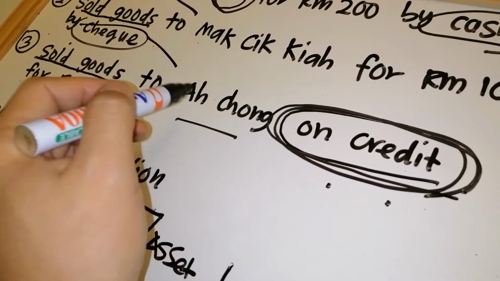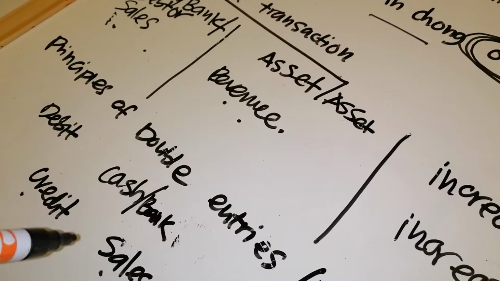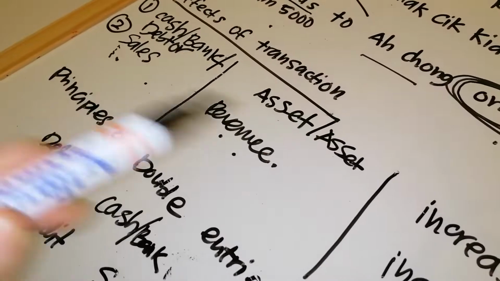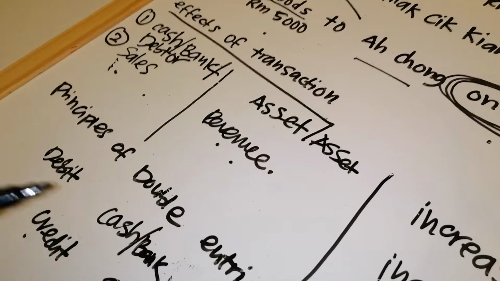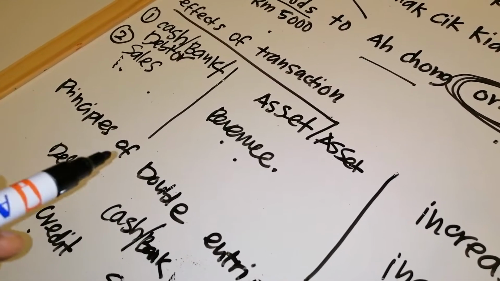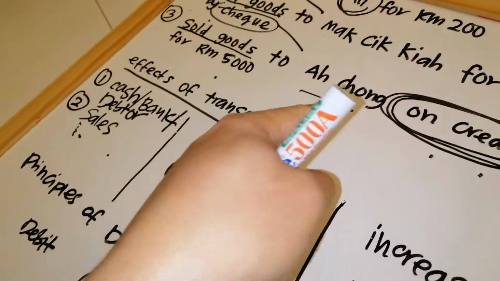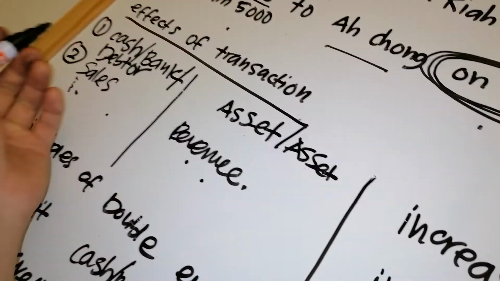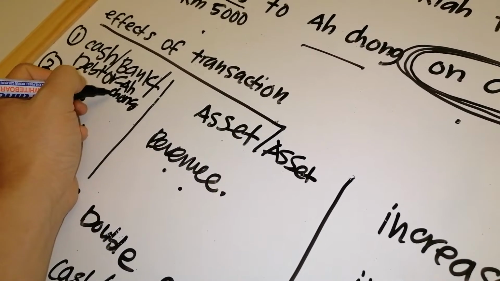Because if you don't specify the name of the debtor, when you prepare the T account, you will put everything in one debtor account. All debtors, Achong, Seng, Mutu, Sami, Abdullah, you will combine it. At the end, you will have a problem identifying and calculating the balance of the debt for each person. That's why we need to specify debtor dash Achong. We need to put it like this.